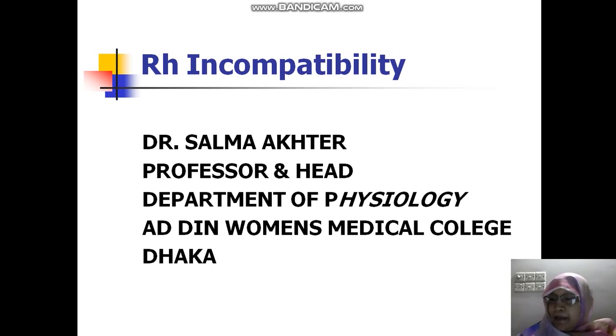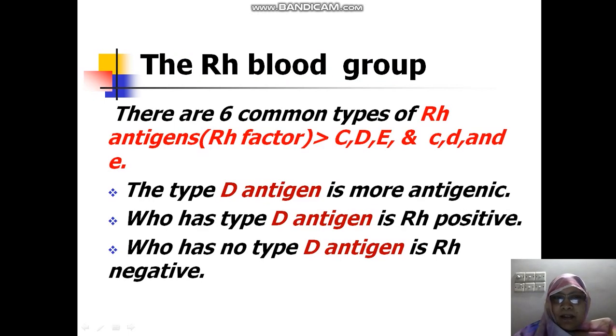Today in this online class, I'll discuss Rh incompatibility. The Rh blood group is one type of blood group system, and you know that blood group systems are classified into different types according to the presence or absence of some antigens on the RBC membrane. In this Rh blood group, the antigens are known as Rh factor, and these are capital C, D, E and small c, d, e.